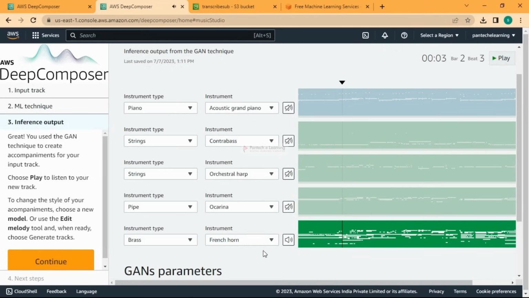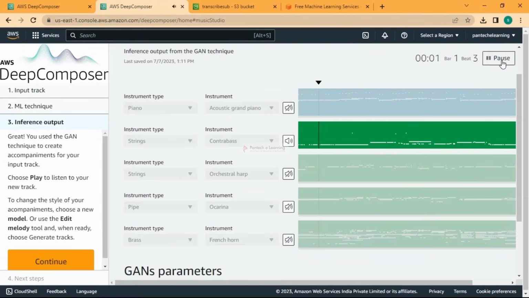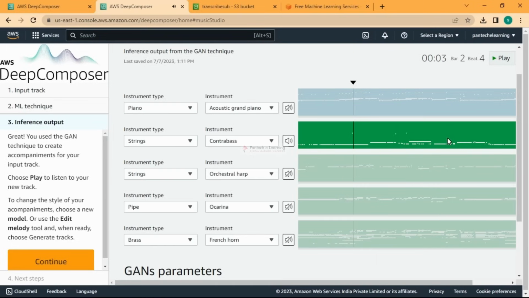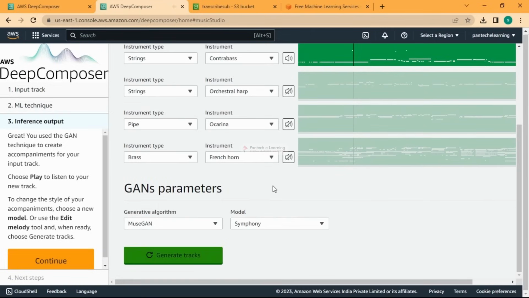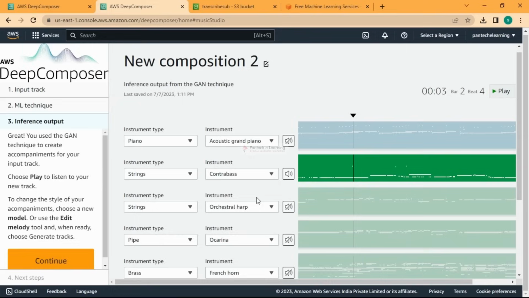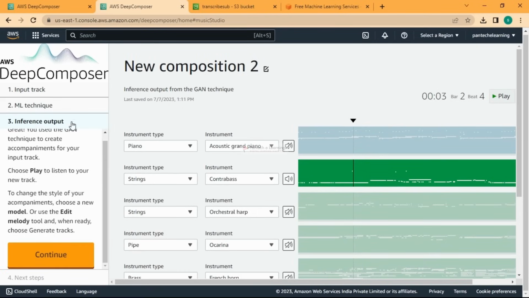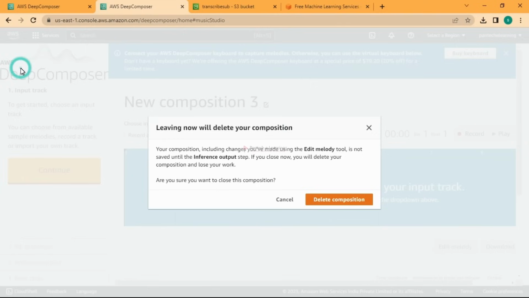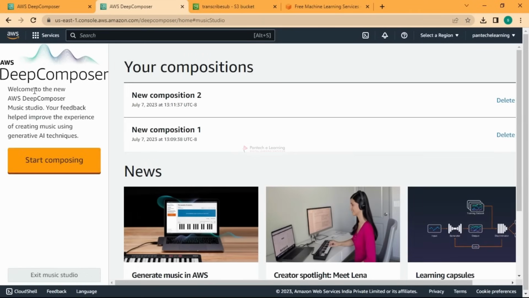So it is having a French horn. Okay, so you can play with this, and whichever is good, you can go and generate that file. Okay, I'll mute this and play this alone. So it is like based on the tune, it is adding further instruments to it, right? So you can change the algorithm too and then check. Okay, and yeah, you can go and continue and save this if you want. And this is actually a really good task, but they have to improve it furthermore.